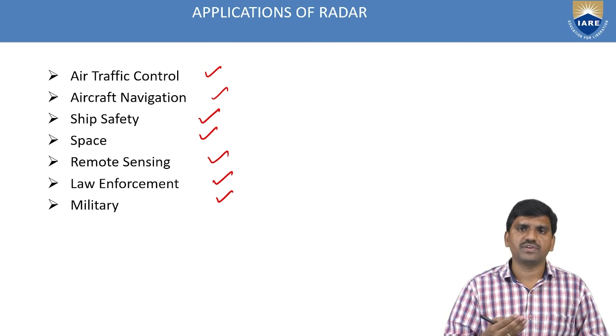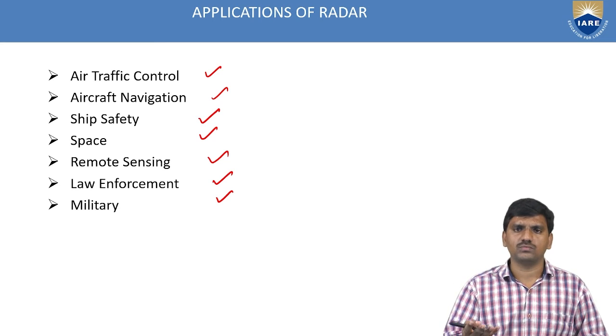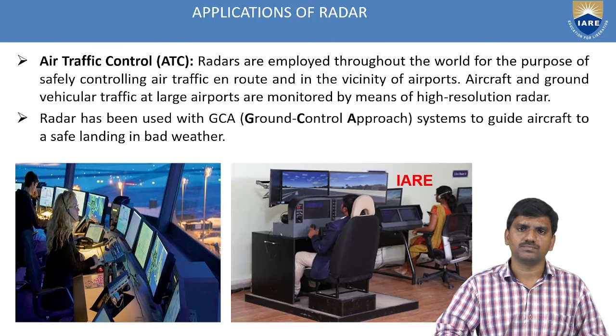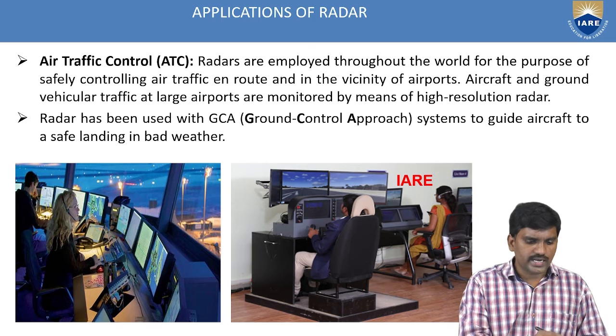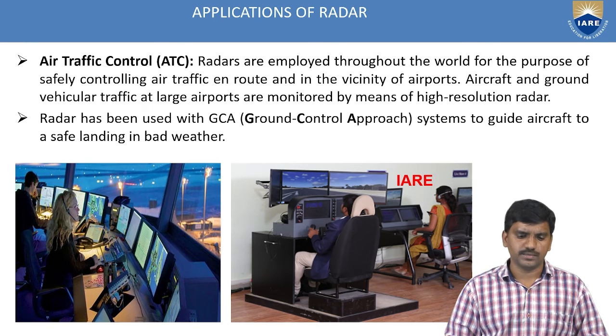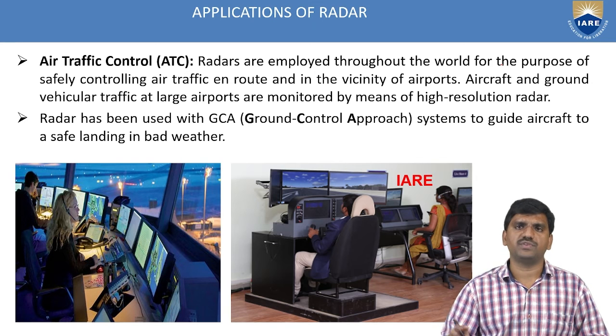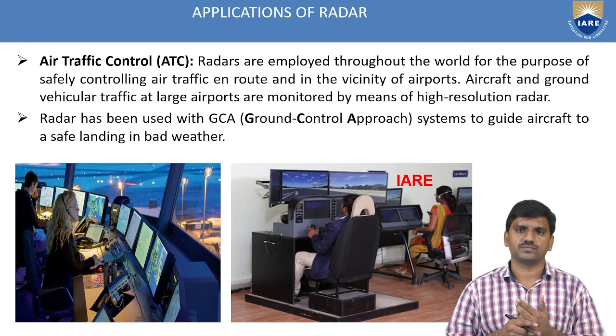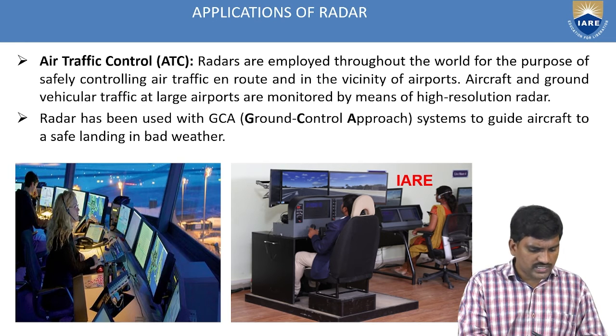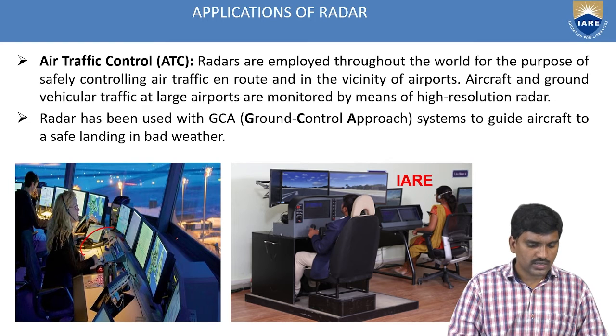So what is air traffic control? By sitting in a control room, we control the flow of planes. How is it possible? This is air traffic control, shortly ATC. Radars are employed throughout the world for safely controlling air traffic en route and in the vicinity of airports. So by sitting in a room, they control the flight.